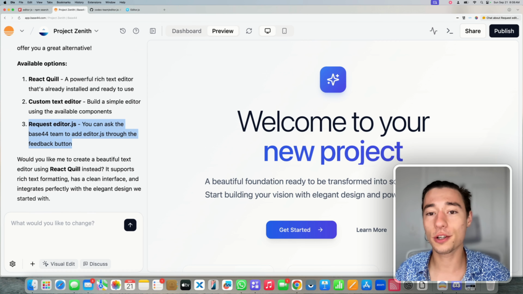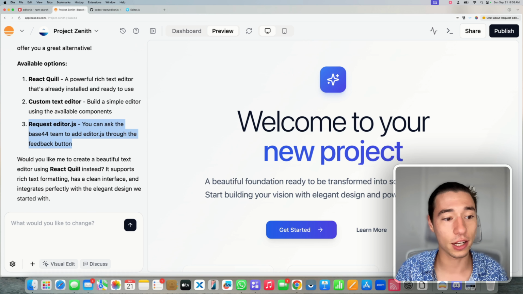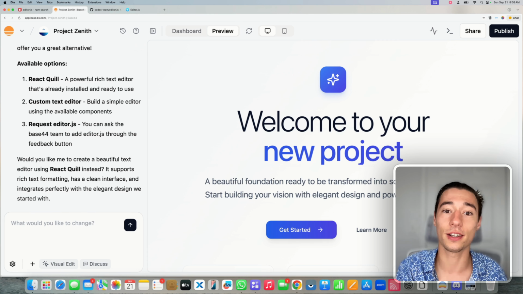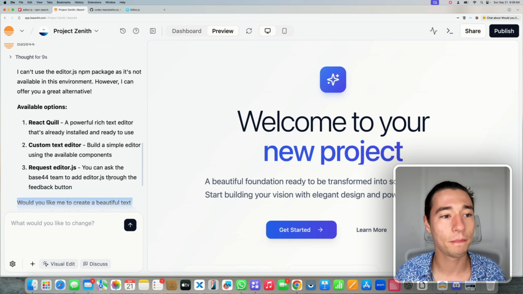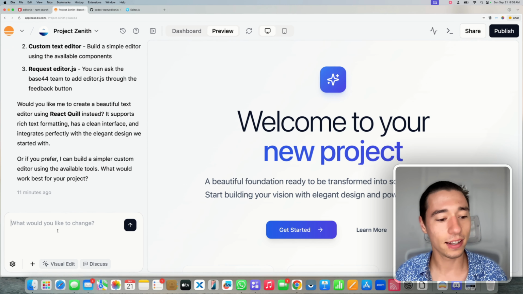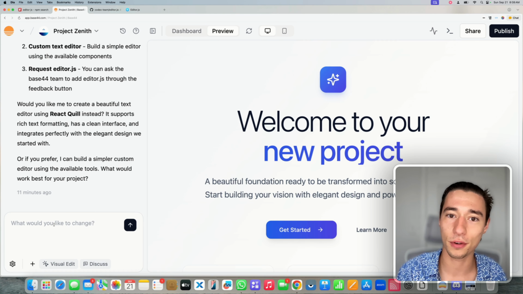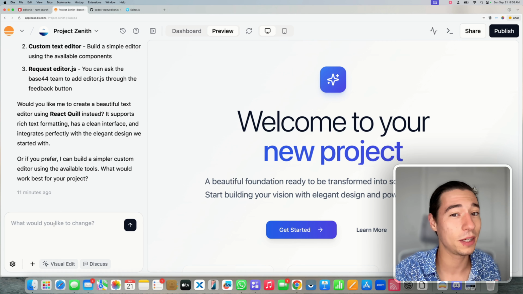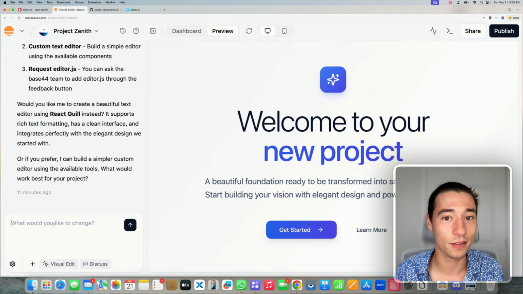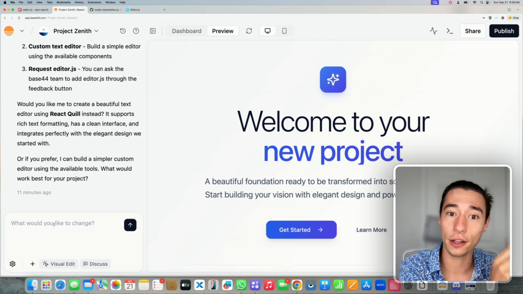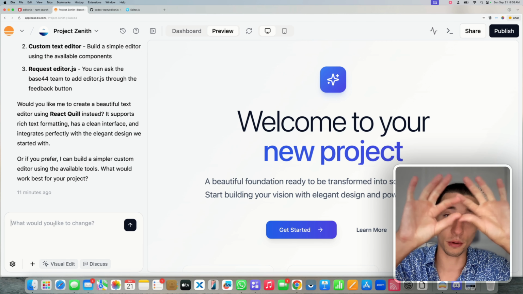Now, I don't just want to talk about the negative in this video. I actually want to show you that if you are already using Base44, you can still get those NPM packages installed. Keep in mind, my prompt was use editor.js NPM package. Now, let me show you how you can prompt Base44 to actually import the package through a method that was primarily used between 2004 and 2010, which is by importing those plugins that jQuery really introduced, through a CDN, meaning through a URL.